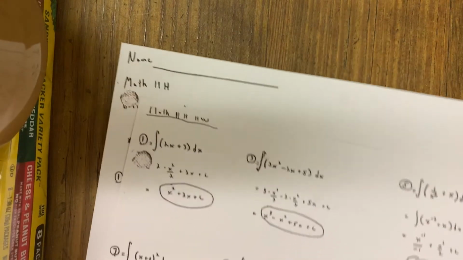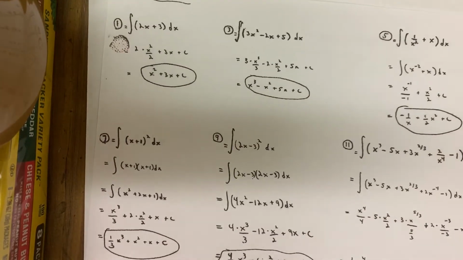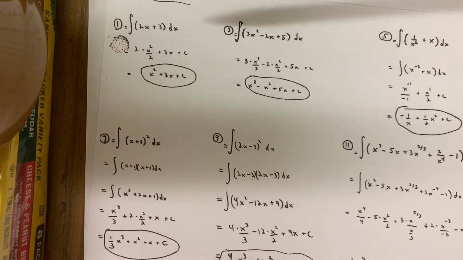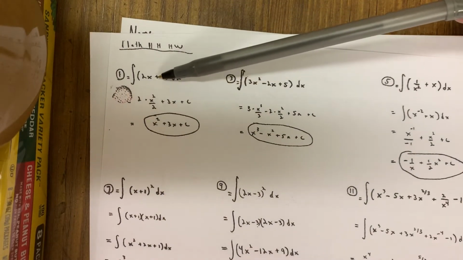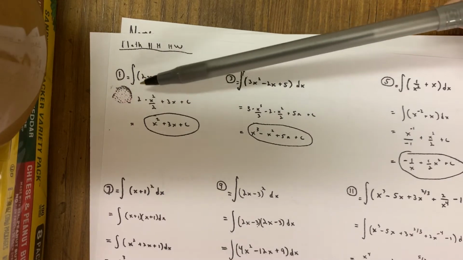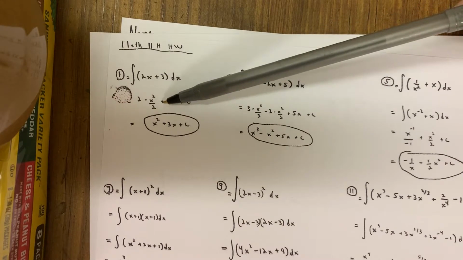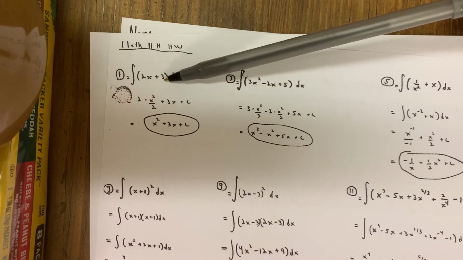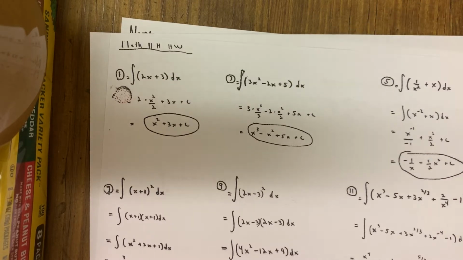You had your homework, all right? I hope that you tried it. Hopefully not too terrible here. Did anything strange happen with the first 3 problems? I don't think so. You can see you could break up derivatives, integrals, and derivatives for that matter, but integrals in this case, over addition. Just pull the 2 to the side. Integrated x to the first, got x squared over 2, brought down the addition sign, and I said, what do you take the derivative of with respect to x to get 3 back? That would be 3x. Don't forget to put that plus c on the end.